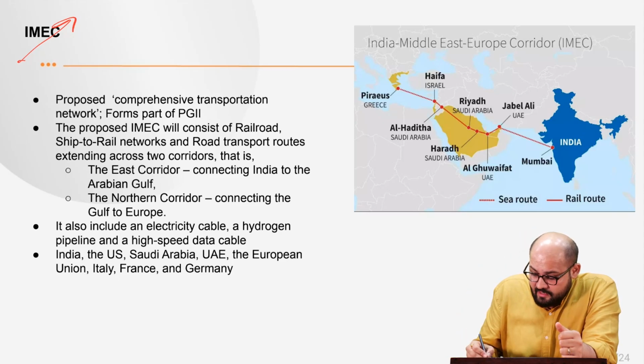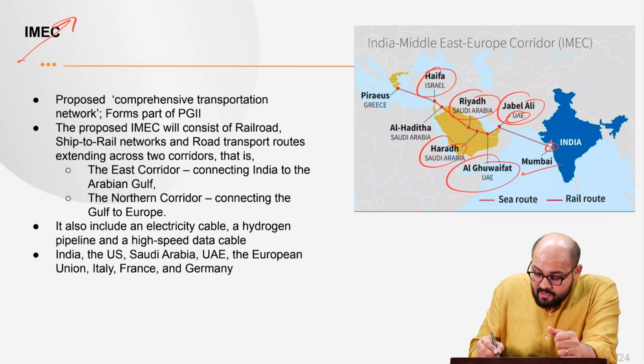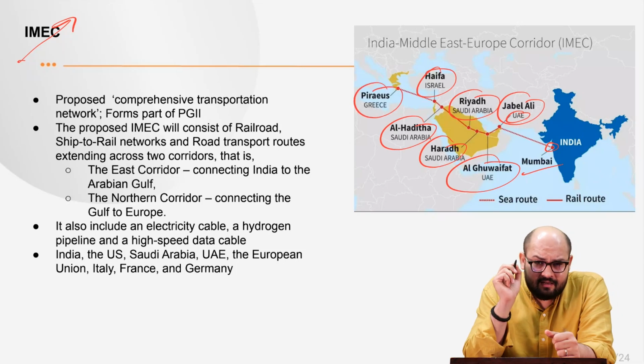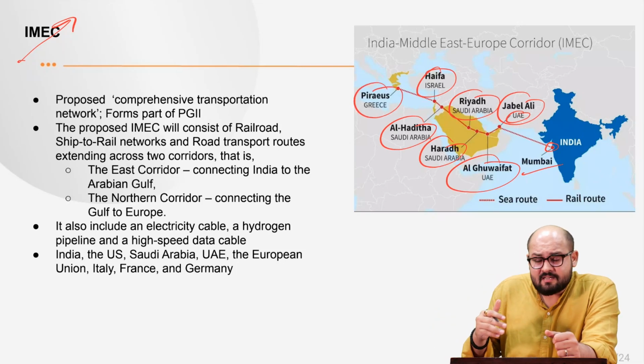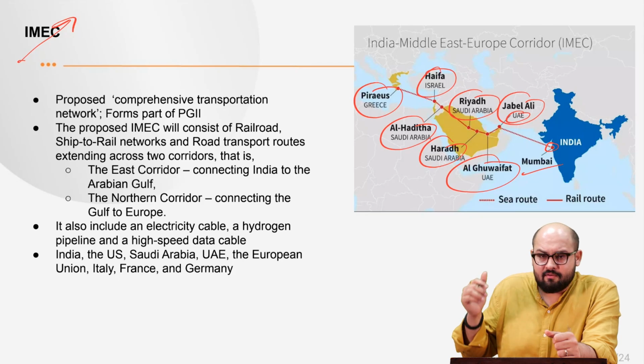You can see that you have got India, and it is being connected with Jebel Ali in UAE. Then we have got Riyadh in Saudi Arabia, Haifa in Israel. Then we have got Haradh in Saudi Arabia, Al Ghuwaifat in UAE, and Al Haditha in Saudi Arabia, and finally the Piraeus port in Greece, right? So it tries to connect through land, sea, and rail links, right?